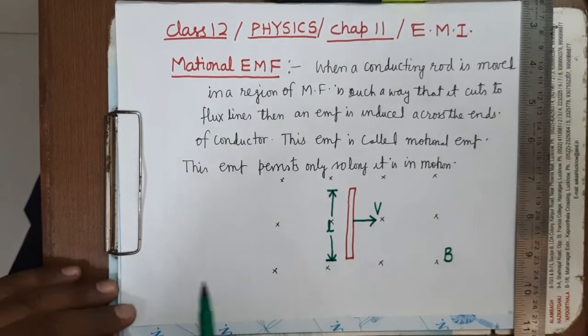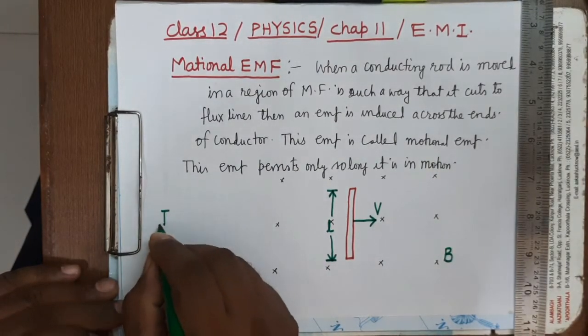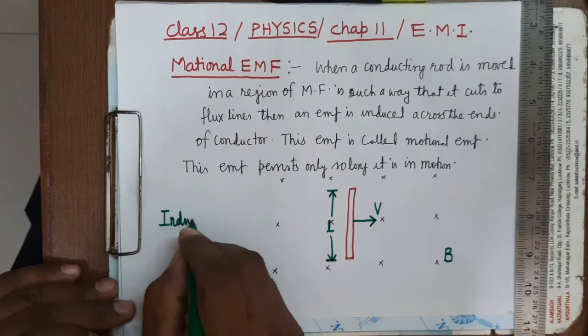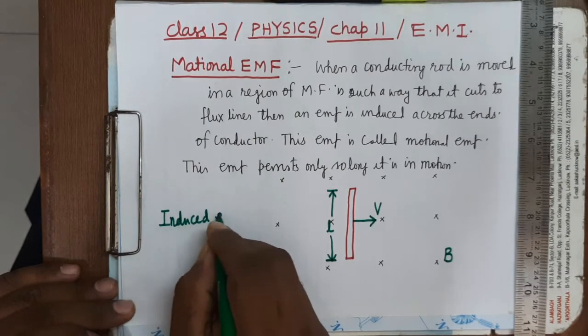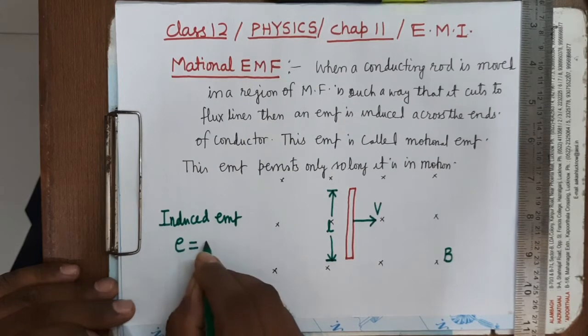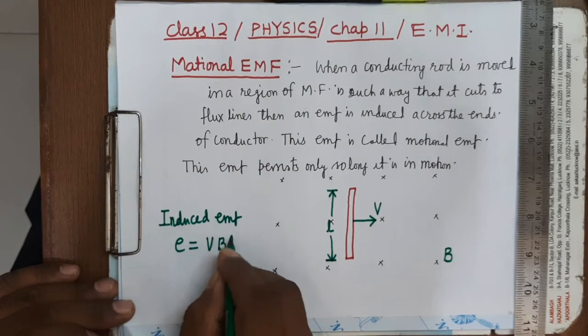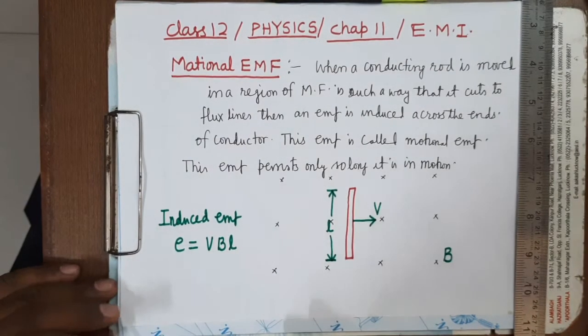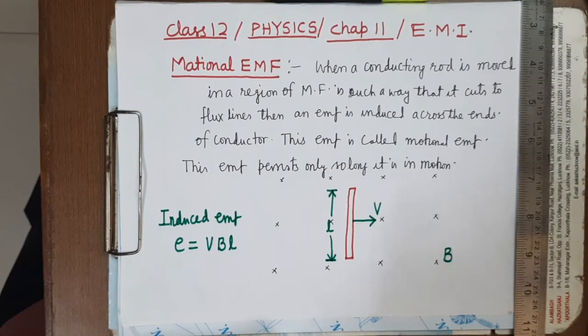So what will be the induced EMF? The induced EMF will be given by E equals to vBL. What is v? The velocity with which it is moved in the magnetic field. What is B? It is the strength of the magnetic field. And what is L? It is the length of the conductor.